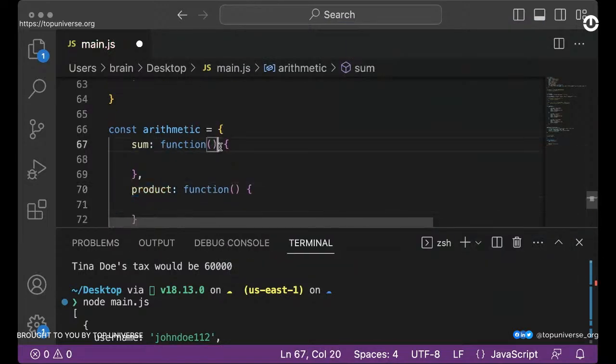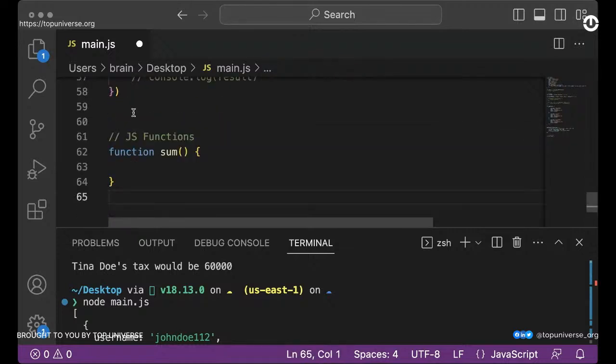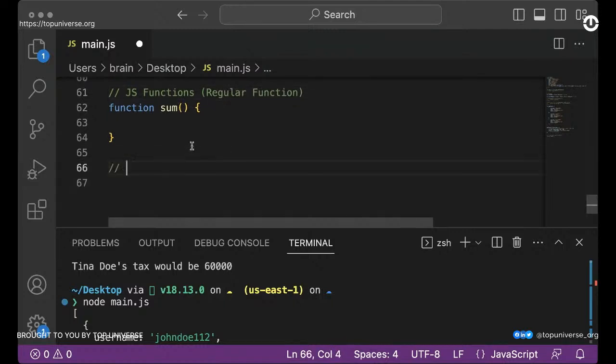Of course, if you want to add two numbers here, you can actually say a, b. But you can do something similar. So this is just your function within an object, but let us stick to this style, right? So we can also have another function. This is the regular function. So we'll call this the regular style of writing function.